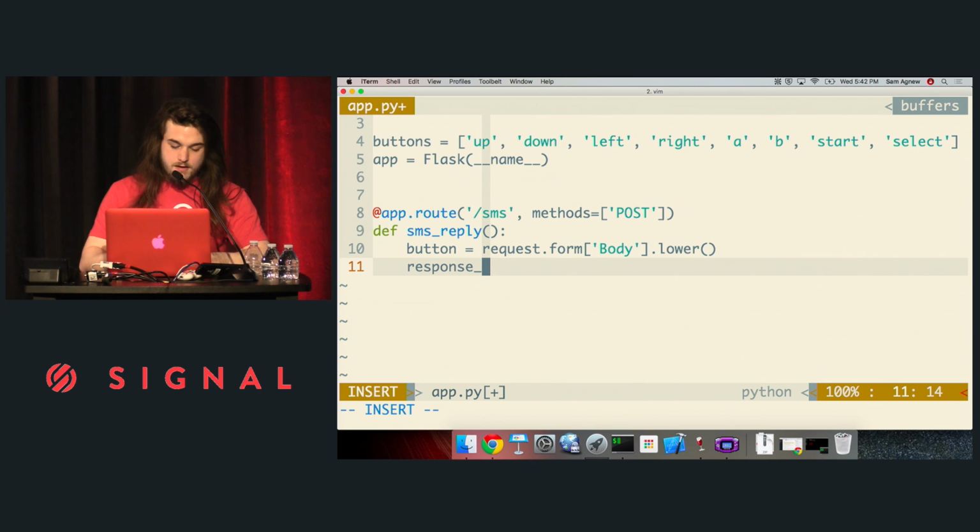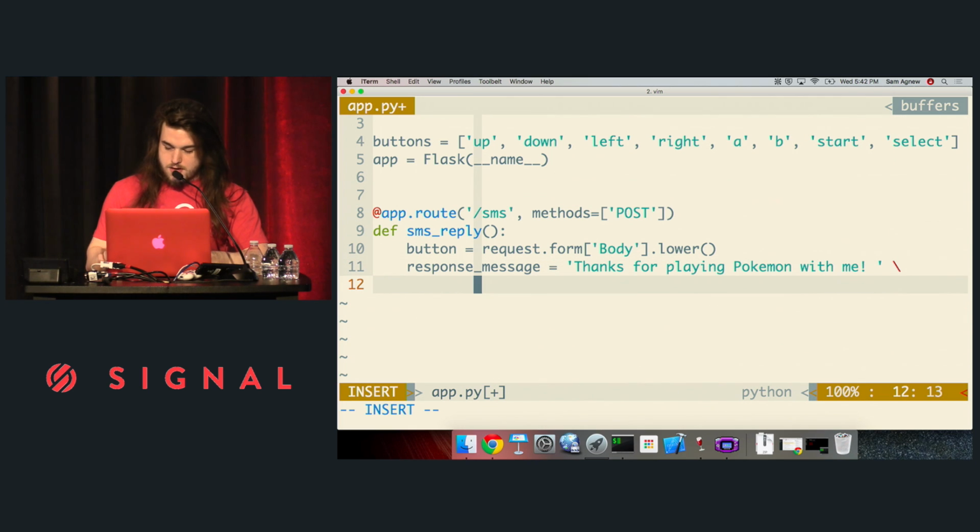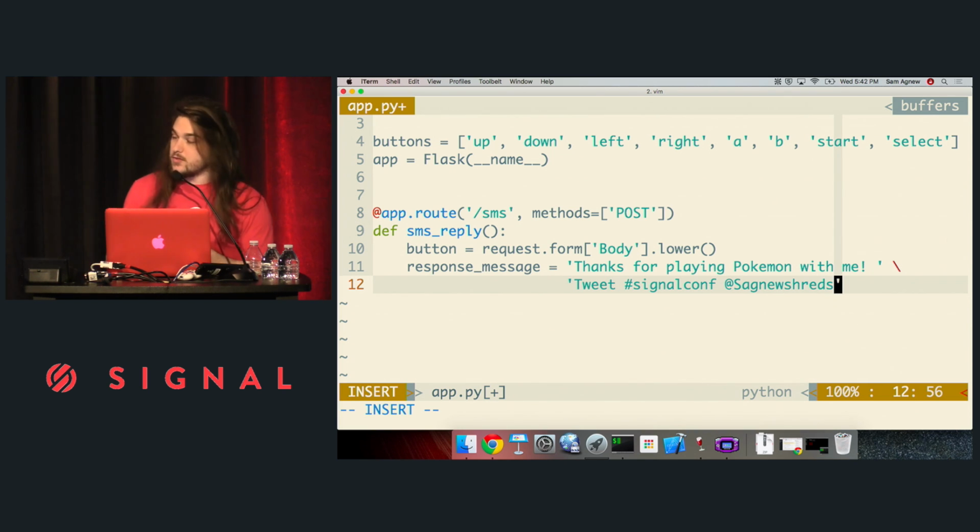Next, I'm going to make a variable that is just going to contain the message that I'm going to send back to you, and I'll say, thanks for playing Pokemon with me. And I will also, let's get some social media in on this. So I'll say tweet #signalconf @sagnewshreds, which is my Twitter handle. A lot of people might start their talks with a slide that has their information on it. I'm just going to text it to you in the middle of my talk. So tweet at me. Cool.